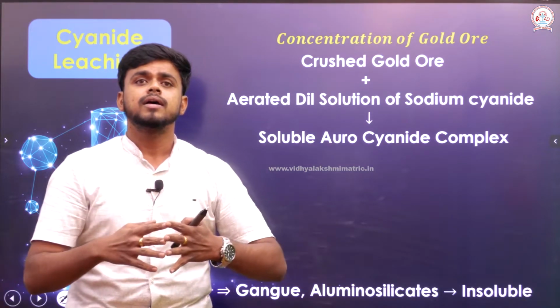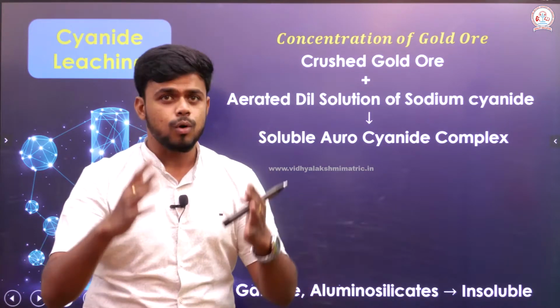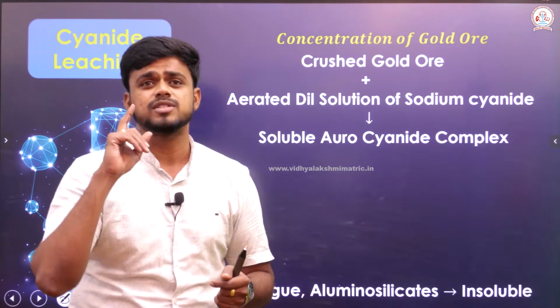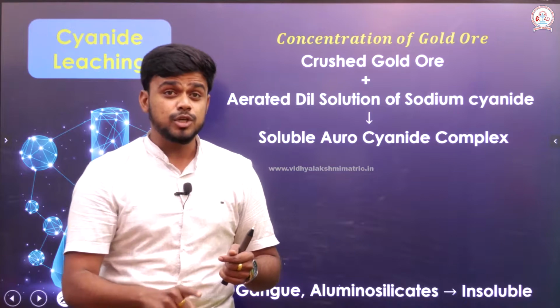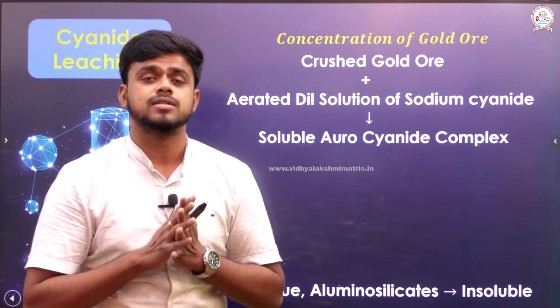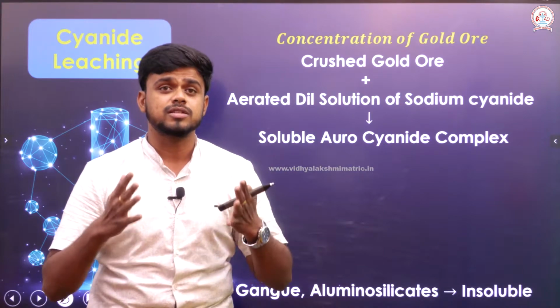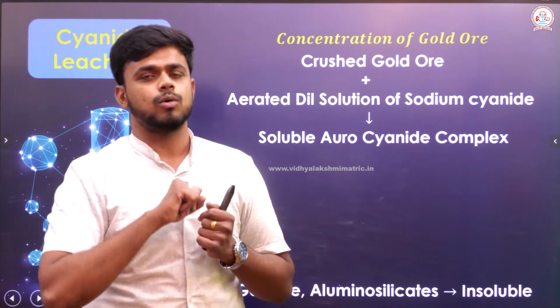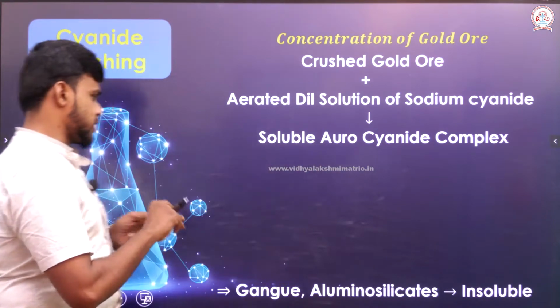Okay. Suppose gold reacts with an aerated dilute solution of sodium cyanide, it must find the formation of a soluble complex. What is the soluble complex that it could possibly form? The complex is formed by gold. We shall see the reaction right now.